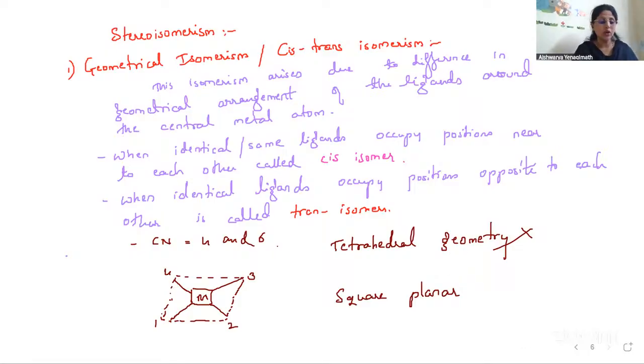So let us try to understand this by taking an example. For a square planar complex, I will take the type M-A2-B2. What does this mean? M stands for the metal atom, which I will take as platinum. A2: A is one type of ligand, B is another type. So A I will take as chlorine, B I will take as NH3.